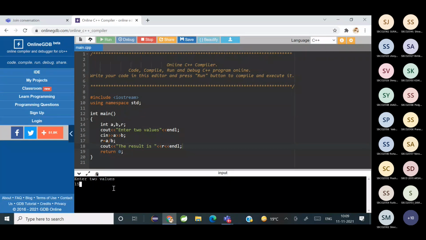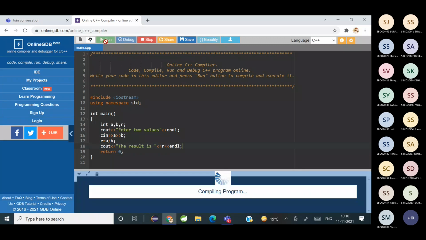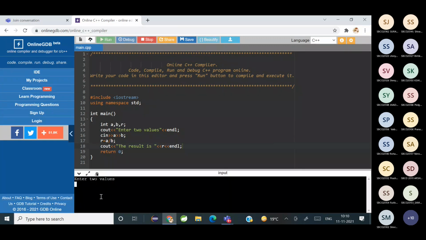So in this code, what was the problem when we executed it? If we have 15 divided by 3, you get the answer. But suppose I do 15 divided by 0, you don't get any answer. The program ends without giving you the result. So to make a smooth ending of your program, we do exception handling.